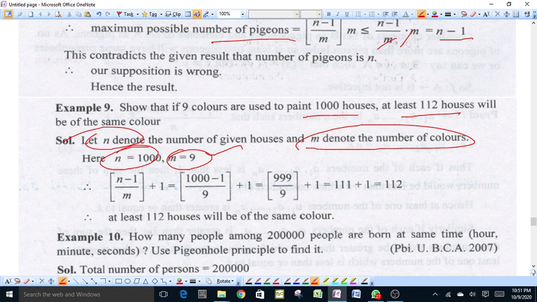Then according to the extended form of the pigeonhole principle, floor of (n minus 1) upon m, plus 1 will be equal to floor of (1000 minus 1) upon 9, plus 1, which is 999 upon 9 plus 1. This will be equal to 111 plus 1, which is 112. Therefore, at least 112 houses will be of the same color according to the pigeonhole principle.